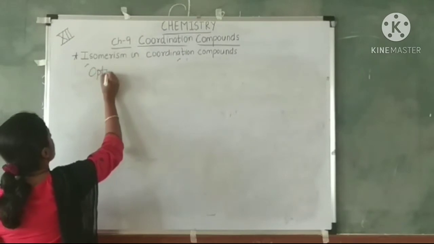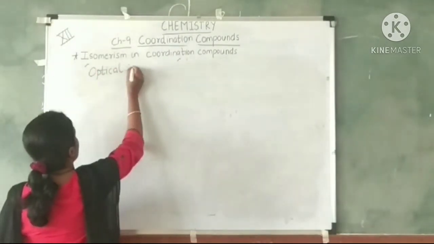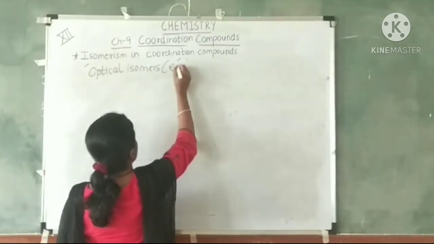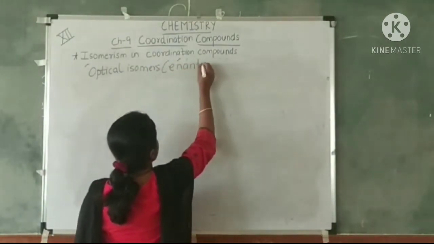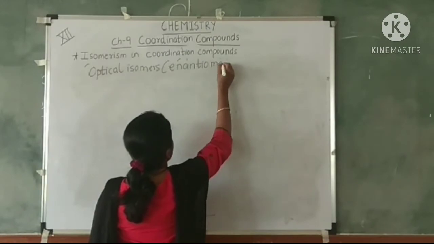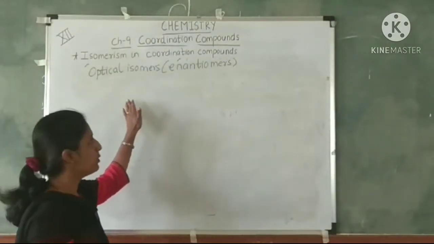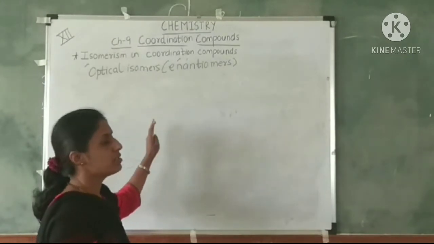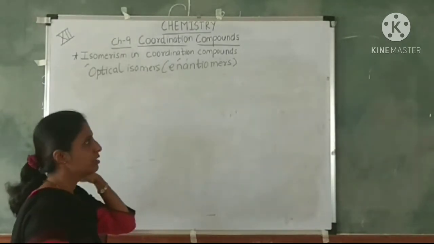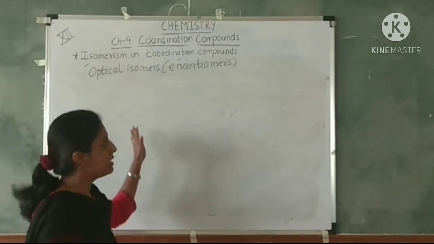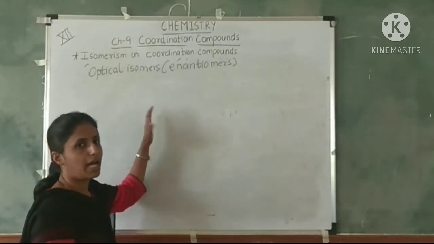Optical isomers are also called enantiomers. These complexes are also non-superimposable mirror images, and they have a chiral atom in them.